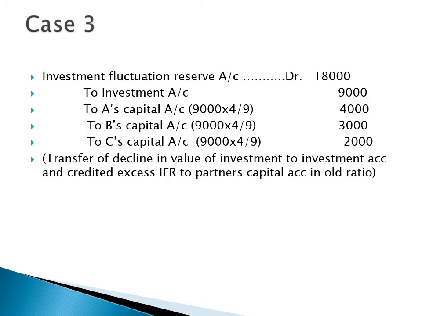So the journal entry will be investment fluctuation reserve account debit to investment, to A's capital account, to B's capital account, to C's capital account. Total reserve was 18,000. Out of these 18,000, 9,000, that is the decline in the value of investment, was utilized, and the remaining reserve of rupees 9,000 is credited to the partners in old profit sharing ratio.